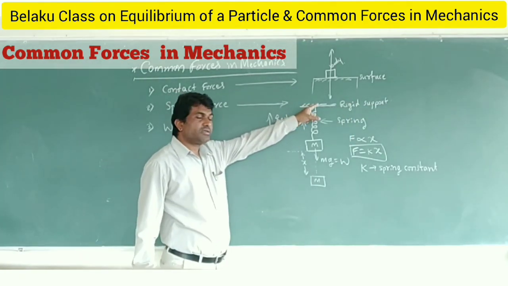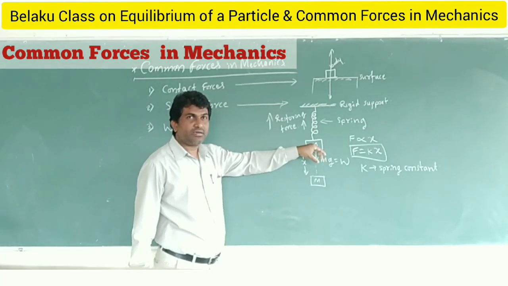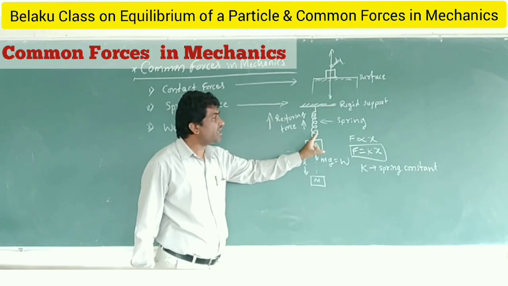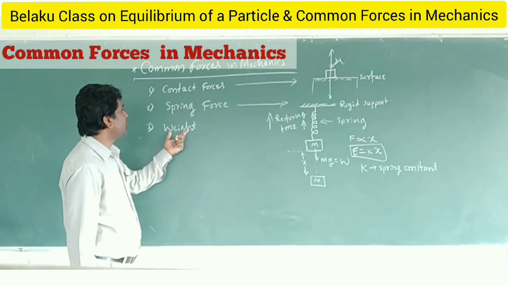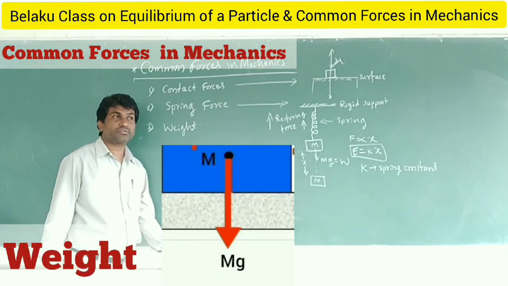So when the spring is suspended with the mass, one force is set up inside the spring in the opposite direction. And then weight is also a force.